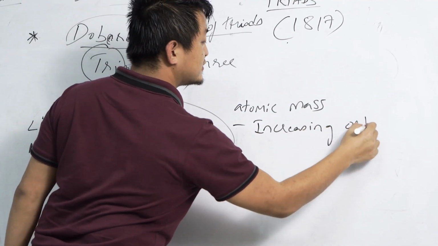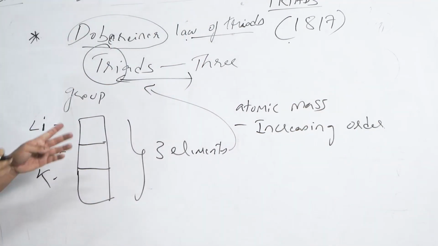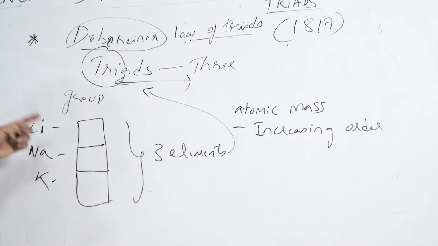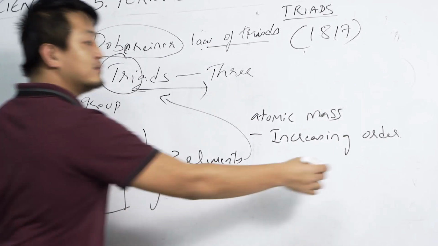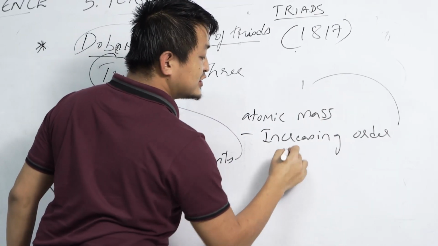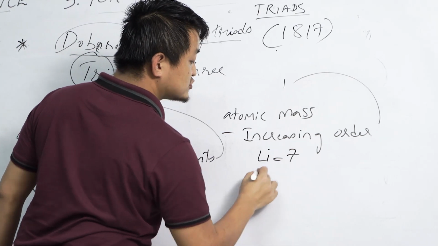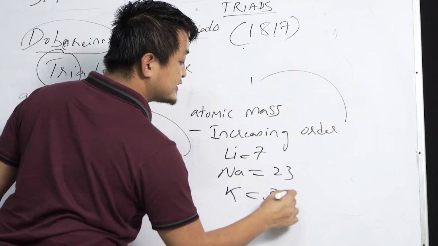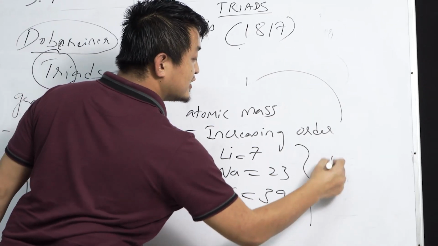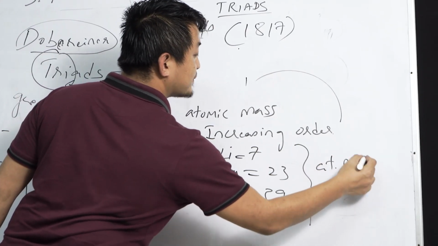So he formed a group of 3 and arranged them in increasing order of atomic mass. Lithium's atomic mass is 7, sodium's is 23, and potassium's is 39.